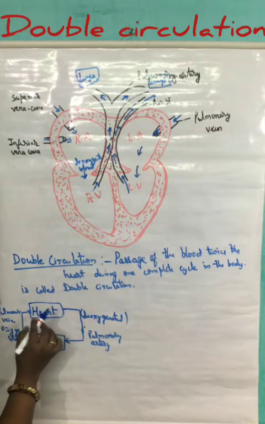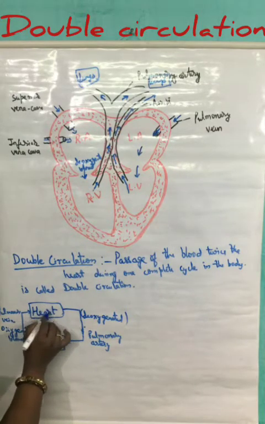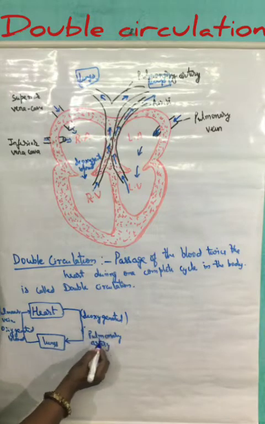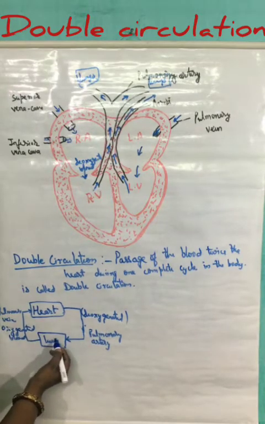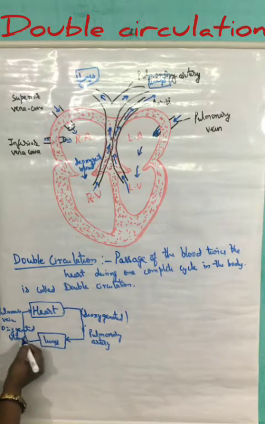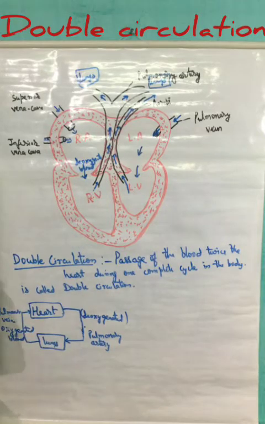The same blood that enters into the heart, that was deoxygenated, goes to the lungs. Here oxygenation takes place, and again this oxygenated blood is being received by the heart.